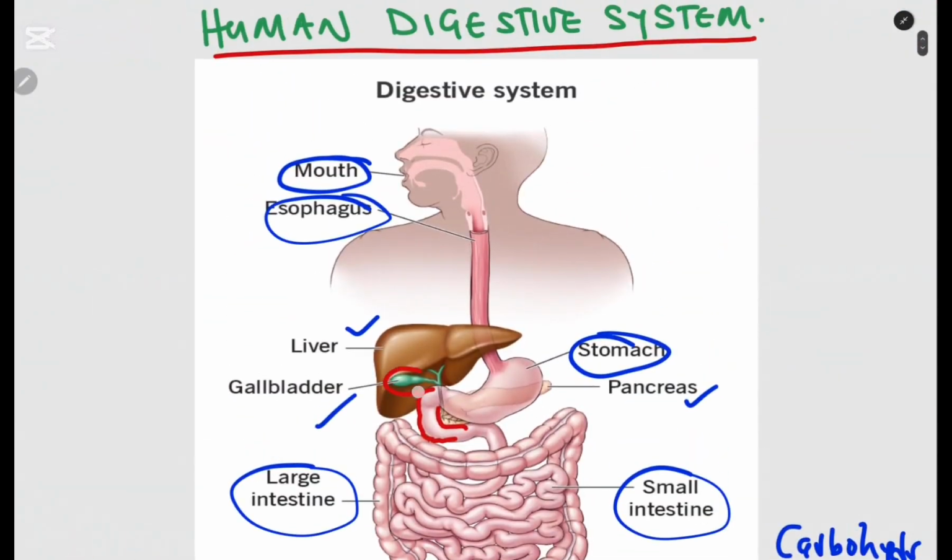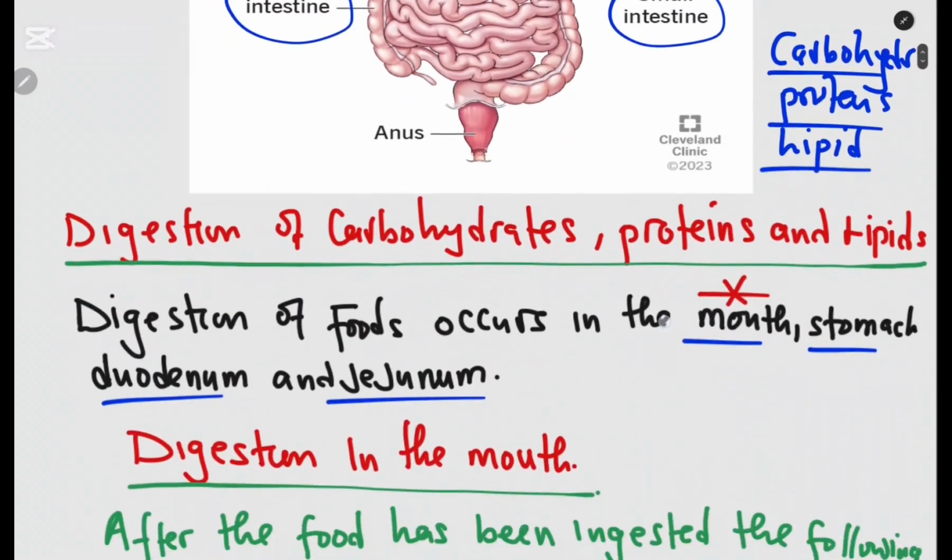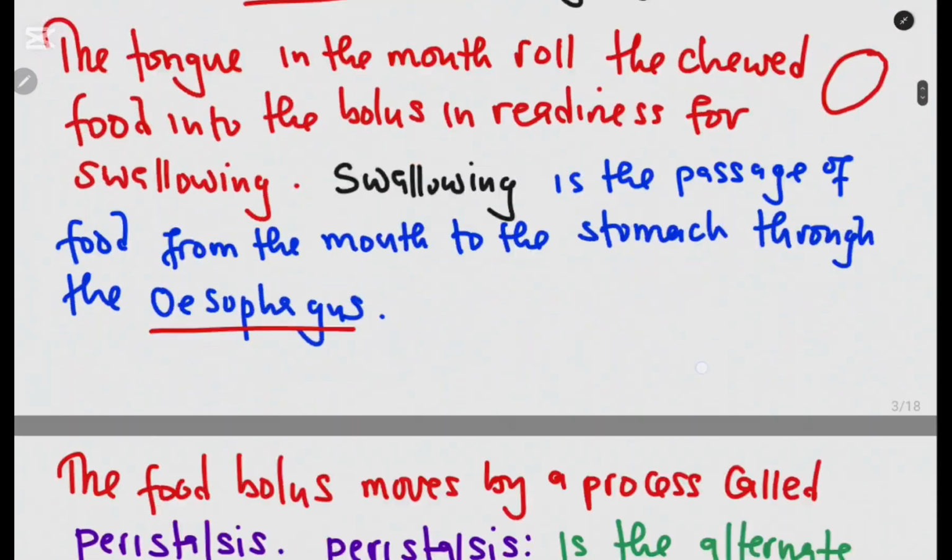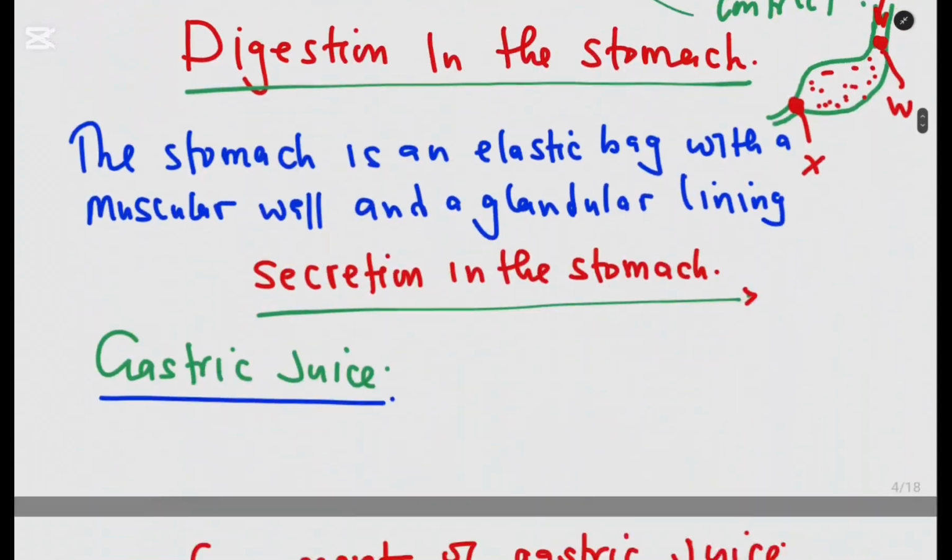So the gallbladder is this one. I'm sure you've seen it before. It contains some bitter liquids. Okay, so this is the gallbladder. When the bile is produced by the liver, it is temporarily stored in the gallbladder. Then the bile is taken to the duodenum through what we call the bile duct. So this part that connects the gallbladder is what we call the bile duct. The bile duct takes the bile into the duodenum.